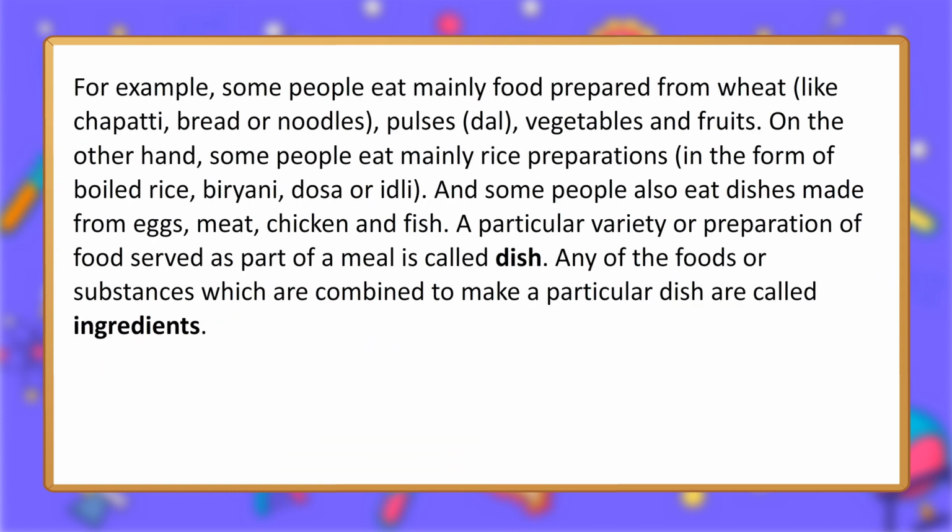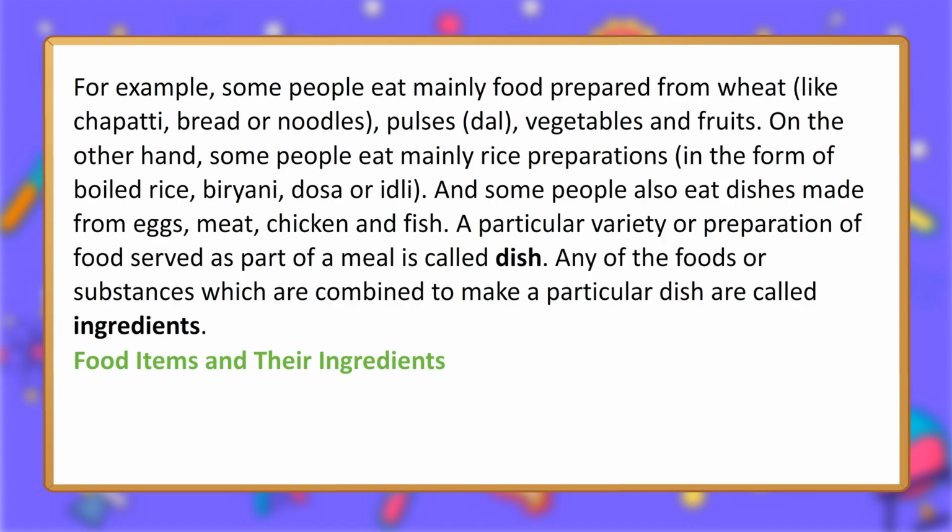For example, some people eat mainly food prepared from wheat, like chapati, bread or noodles, pulses, dal, vegetables and fruits. On the other hand, some people eat mainly rice preparations, in the form of boiled rice, biryani, dosa or idli. And some people also eat dishes made from eggs, meat, chicken and fish. A particular variety or preparation of food served as part of a meal is called a dish. Any of the foods or substances which are combined to make a particular dish are called ingredients.